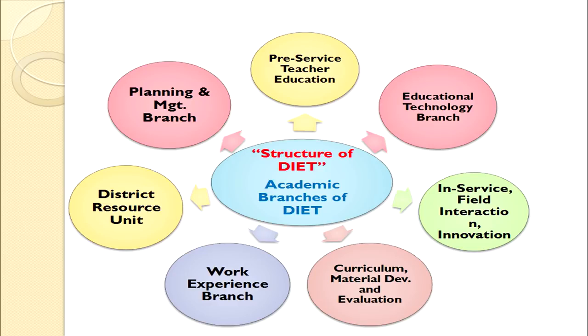As you can see on the screen, one branch is the Planning and Management branch, the other is the Pre-Service Teacher Education branch, the third is the Educational Technology branch, and the fourth academic branch of DIET is the in-service education branch, which also includes the field interaction of the elementary teachers and innovation. The fifth branch is curriculum, material development and evaluation branch. Then the sixth branch is the work experience branch, and one of the most important branches of DIET is DRU, that is District Resource Unit.